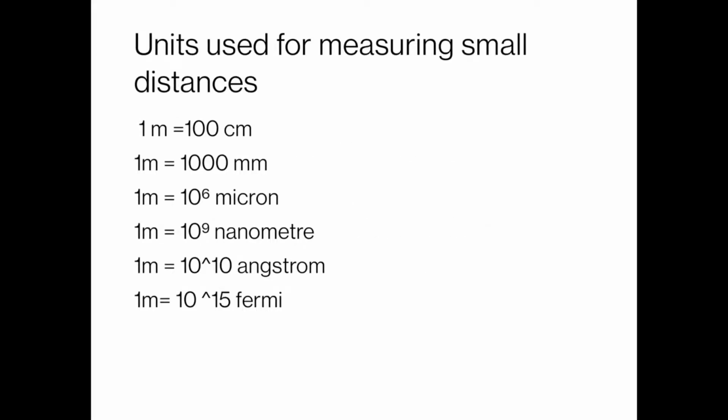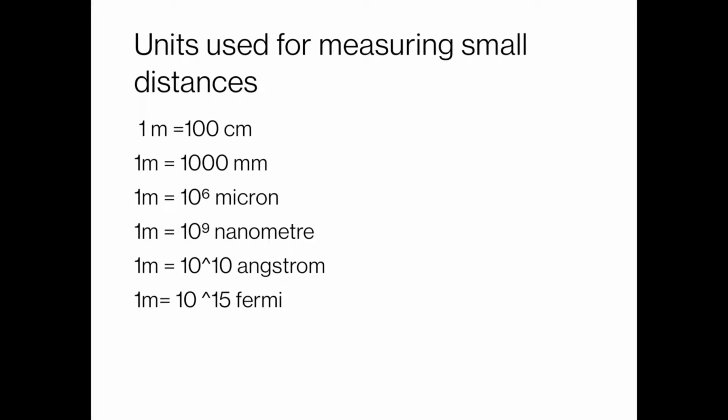There are various units which are used for measuring small distances. That means 1 meter is equal to 100 centimeters, or in 1 meter there are 1000 millimeters. In 1 meter there are 10^6 microns. In 1 meter there are 10^9 nanometers, or conversely, 1 nanometer is equal to 10^-9 meter.